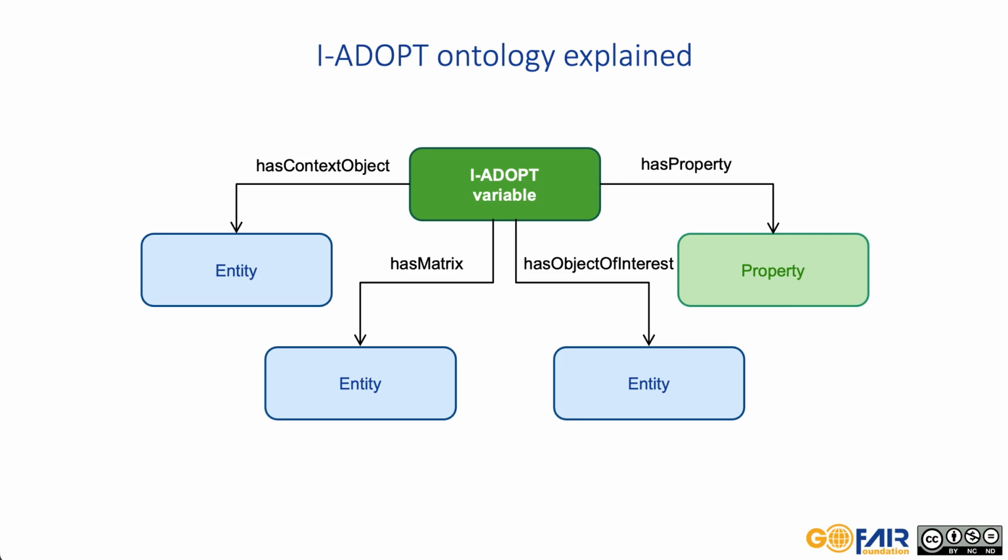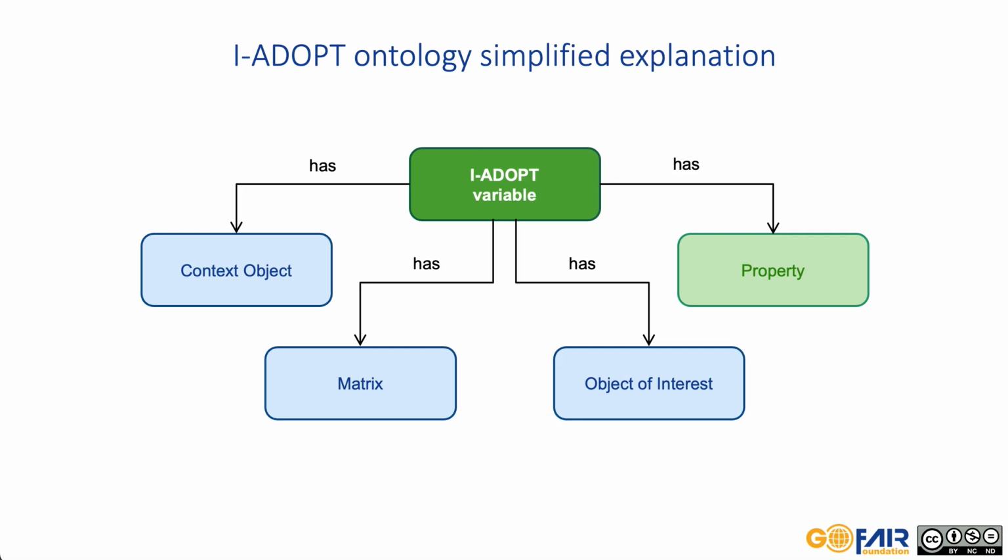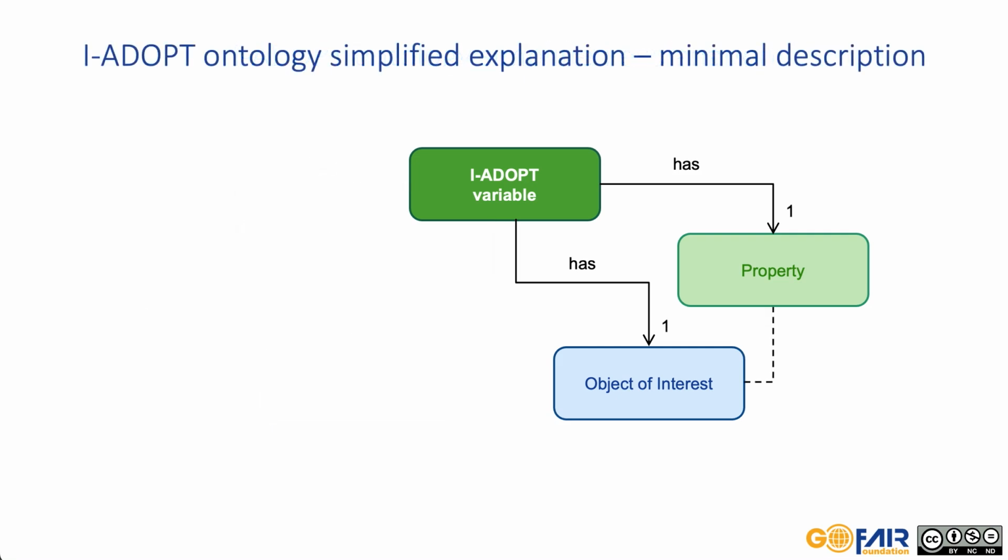These roles are represented as specific relations, so-called object properties in the ontology. While the role representation is semantically correct, this can be translated into a simplified view where an IADOPT variable has these components: property, object of interest, matrix, and context object. An IADOPT variable requires at least one property and one object of interest. The property is a characteristic of an entity which plays the role of an object of interest. Some of the simpler variables will not need more.